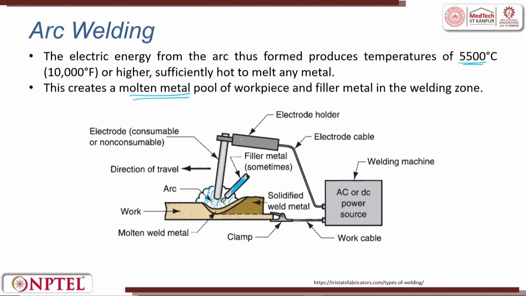So, you can see the electrode holder, this is the negative side, this is the positive side, right. You are clamping it to the workpiece, and as and when the electrode moves on top of the workpiece, the melt phenomenon is happening. Over a period of time, the molten metal will settle down and it will get deposited. The direction of travel is given here. This portion is called the arc portion, this is the work and this is the molten metal.